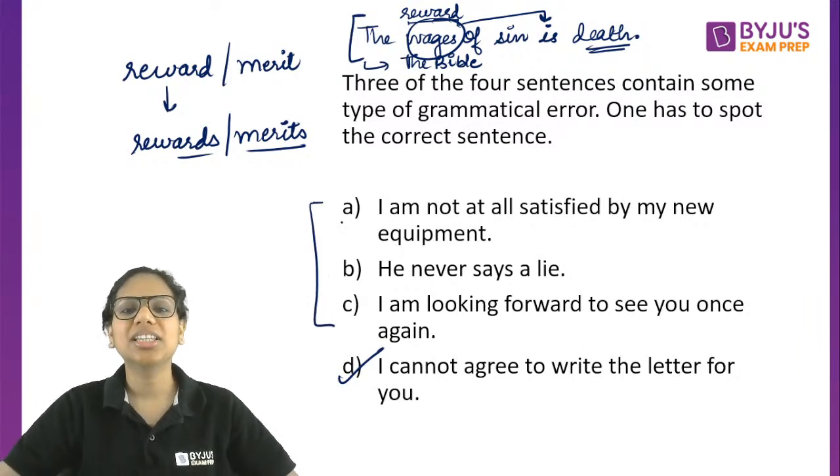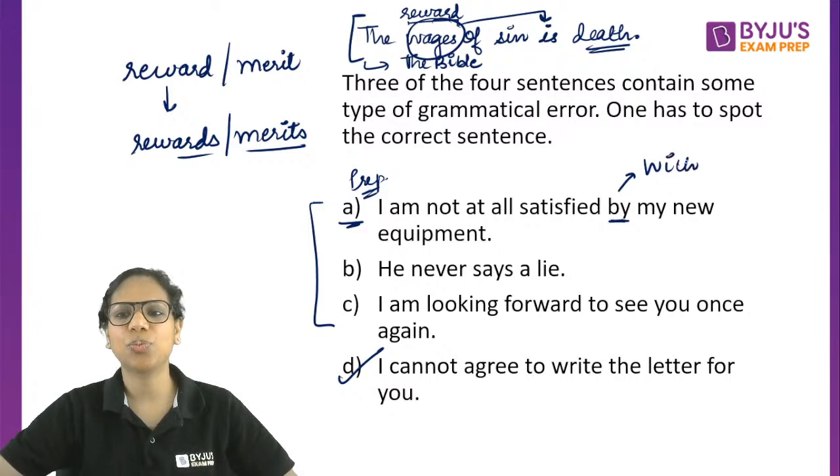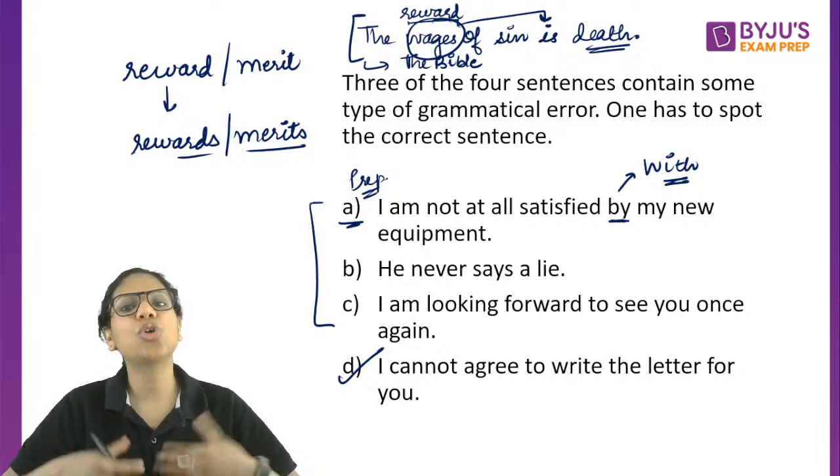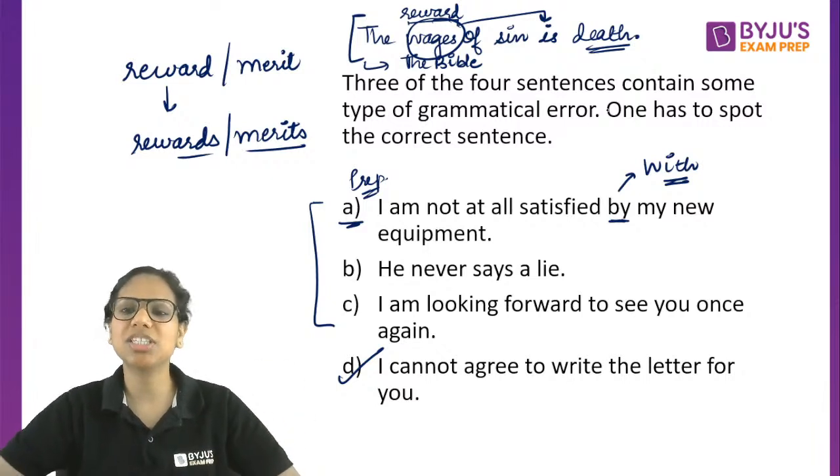Okay. This is a preposition concept. I am not at all satisfied with my new equipment. With. You're satisfied with something, you're not satisfied with something, right? So "with" is the preposition that is needed here.